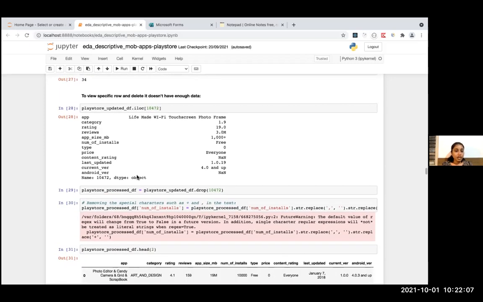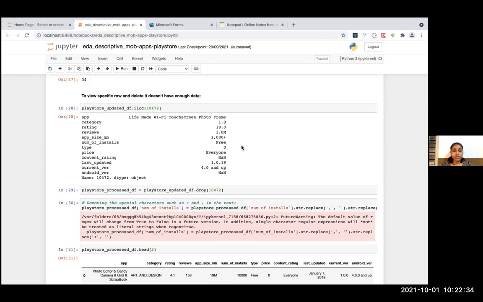And I want to view a specific row and delete it. I wanted to delete this row specifically because it doesn't add value to the data set, because it has got quite a lot of missing values. There are certain scenarios where you have to clean the unwanted rows.